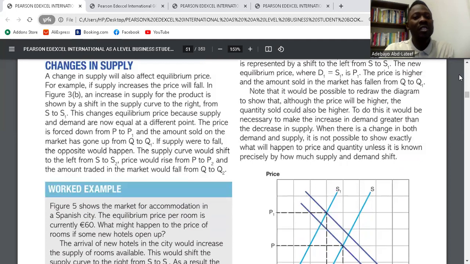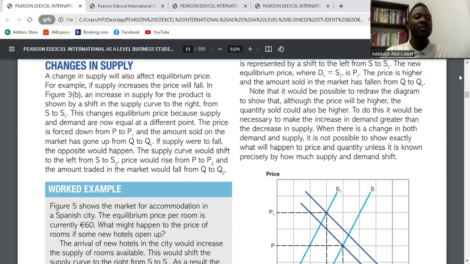So we have changes in supply. A change in supply will also affect equilibrium price. For example, if supply increases, the price will fall. An increase in supply for the product is shown by a shift in the supply curve to the right from S to S1. The equilibrium price changes because supply and demand are now equal at different points. The price falls from P to P1, and the amount sold in the market has gone up from Q to Q1.